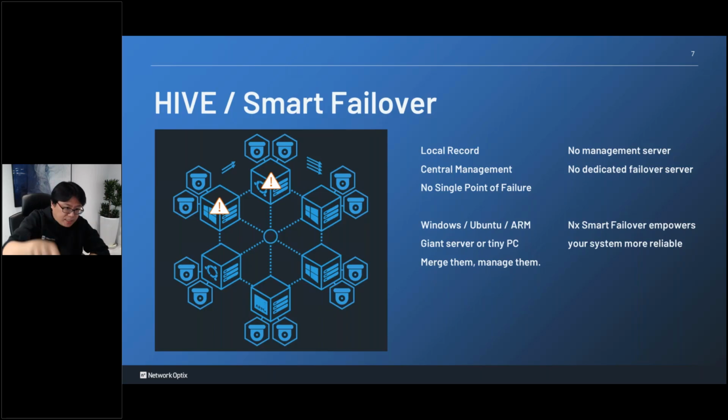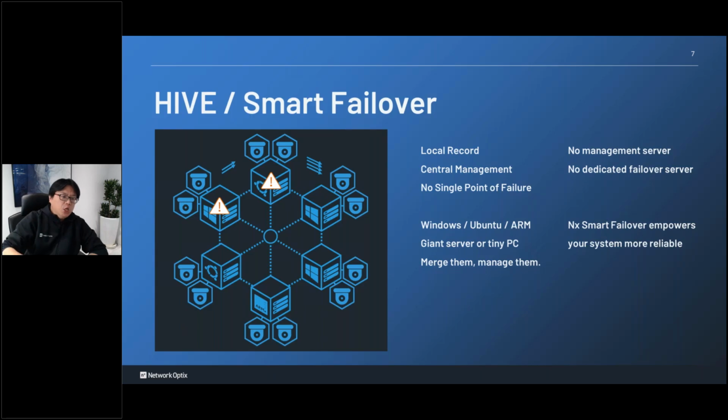In this case, if you have multiple servers, you just install NS Winners, no matter what the OS is. Even if it is a Windows server, Windows desktop, Ubuntu, or even other systems, once you install NS Winners, it becomes an NX server. So you can merge them all to manage them at once.